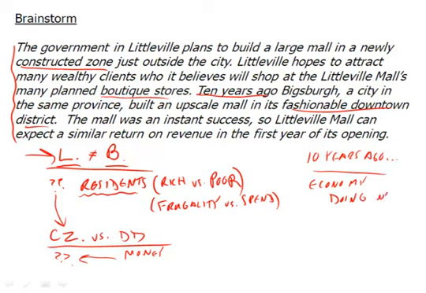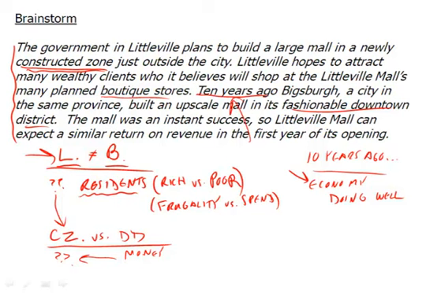So these could be very similar cities. We could have a very nice constructed zone here. This could be a great place. Everyone wants to shop, with new fountains and everything. But if the economy is doing poorly, then wait a second, that argument falls apart. So this is another important thing, of course, the 10 years ago.